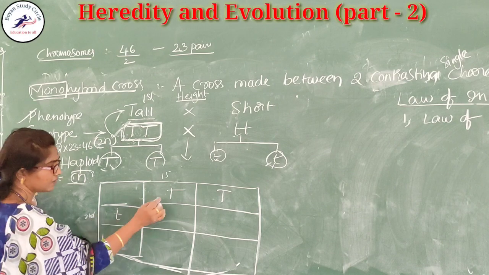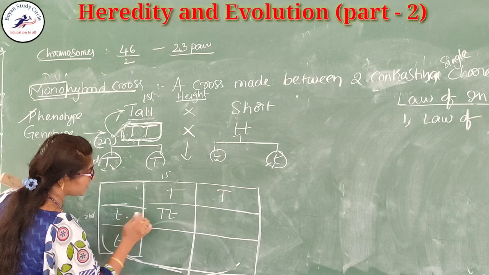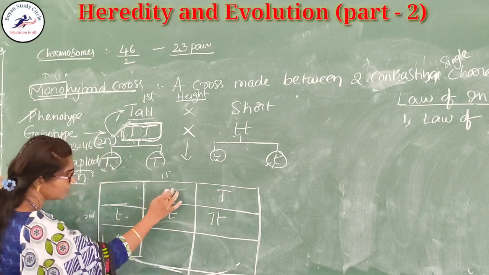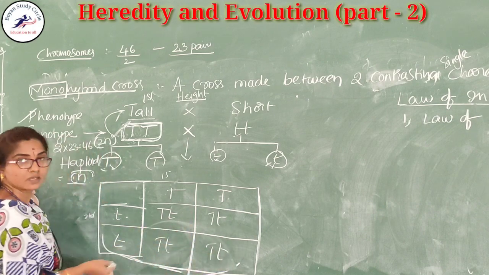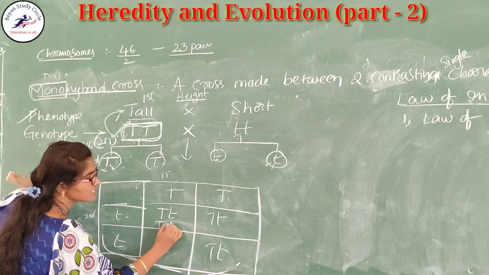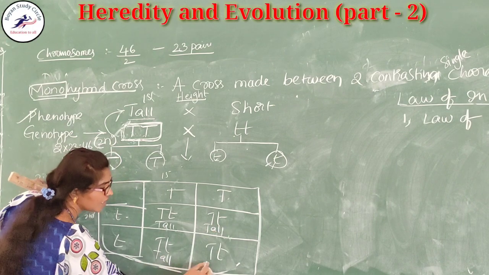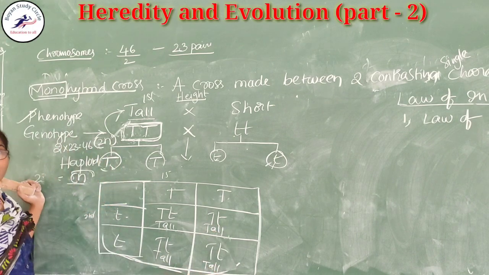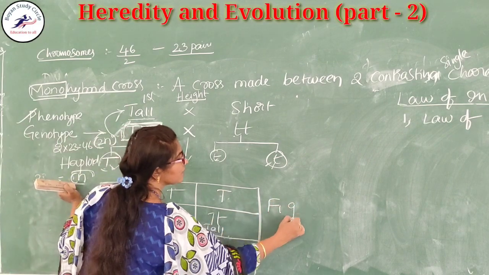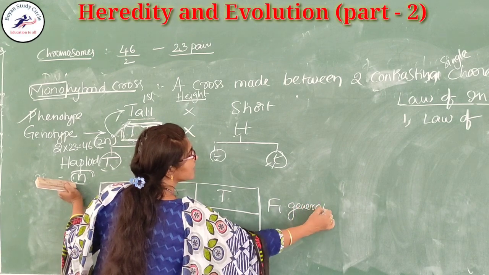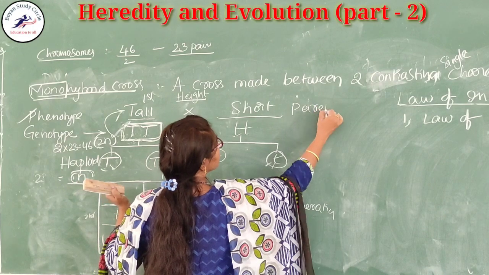Now I am joining. This capital T joins with the small t: capital T, small t, capital T, small t, capital T, small t. Okay. So what is this character? Mendel observed that all are tall in the F1 generation.